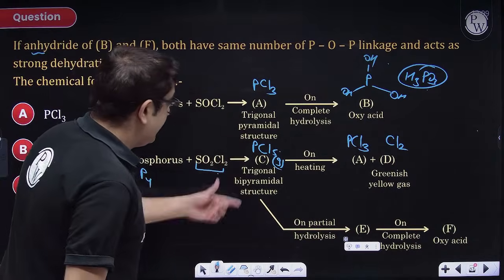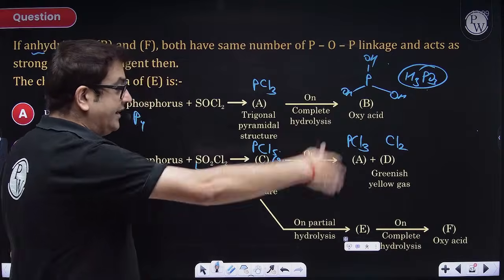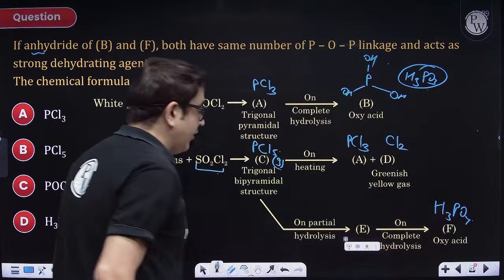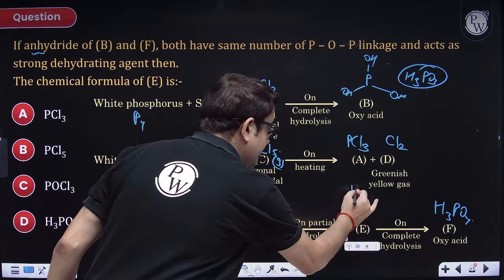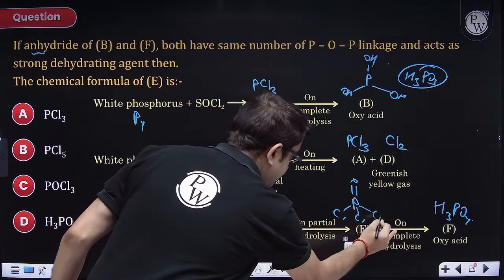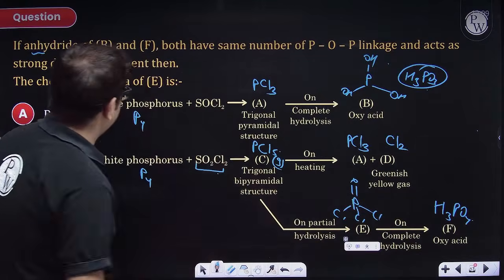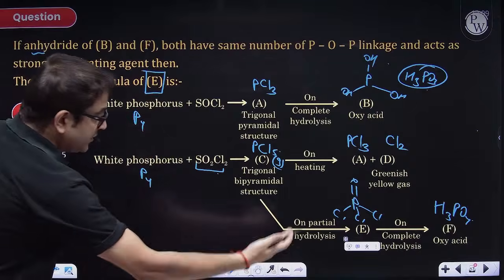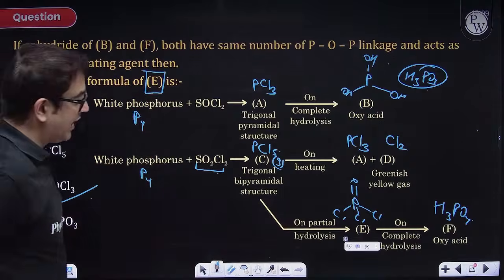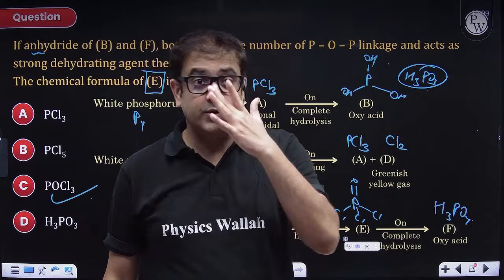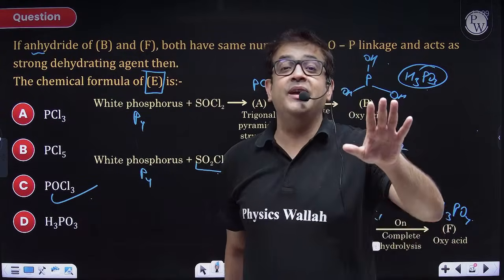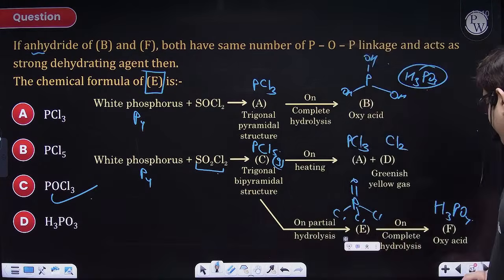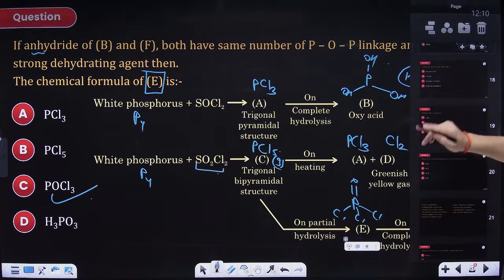So done. Now, this PCl5 on complete hydrolysis will obviously form H3PO4, the phosphoric acid, but on partial hydrolysis, it will form POCl3. So these are all the details, but we are only supposed to give the answer for what E is. So E is definitely phosphorus oxychloride for us. Yes, a doable question, but I've given you this question to make you revise NCERT. Chalo. Perfect, guys. Moving to the next one.